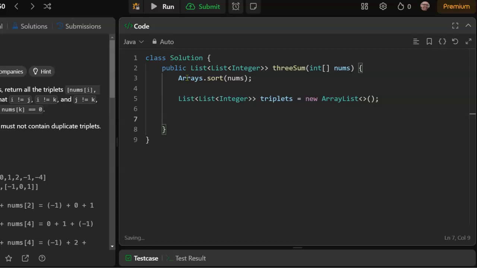All right, what next? Okay, for loop. This is gonna loop through the input array. So for int, instead of calling it i, let's call it first. It'll make a little bit more sense in the code. int first equals 0.